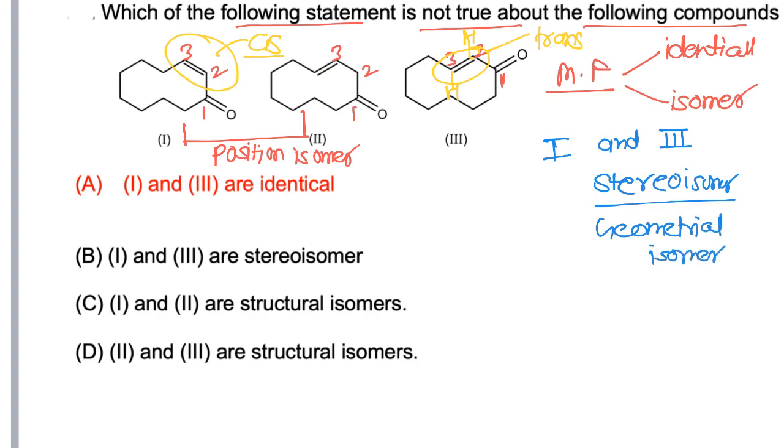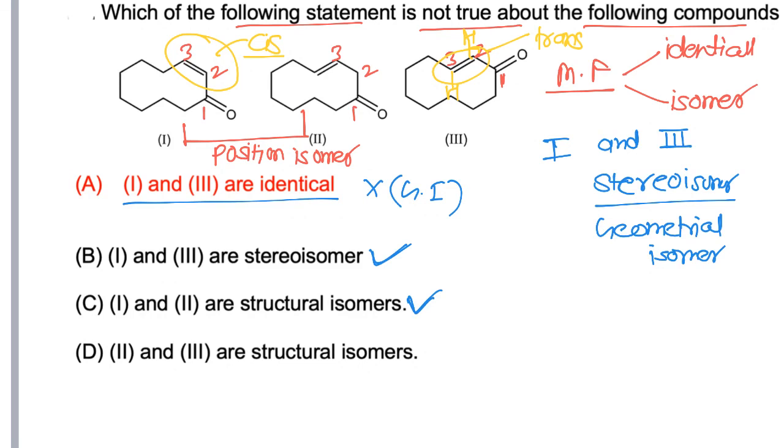So first option: 1 and 3 are identical. This is incorrect because 1 and 3 are geometrical isomers. Now, 1 and 3 are stereoisomers. Yes, this statement is correct. 1 and 2 are structural isomers. Yes, this is correct because 1 and 2 are position isomers, and position isomers are structural isomers. So this option is also correct.